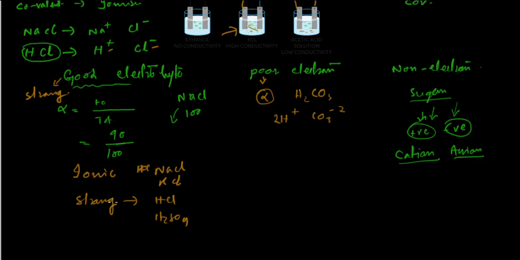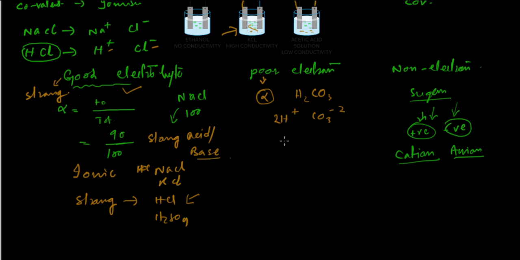So if the degree of ionization of any substance is high, it doesn't matter if it is an acid or a base or even a salt, we can say it is a strong electrolyte, because the degree of ionization or dissociation says it is going to produce a large number of ions. So all strong acids and strong bases are very strong or good electrolytes. Remember this one.